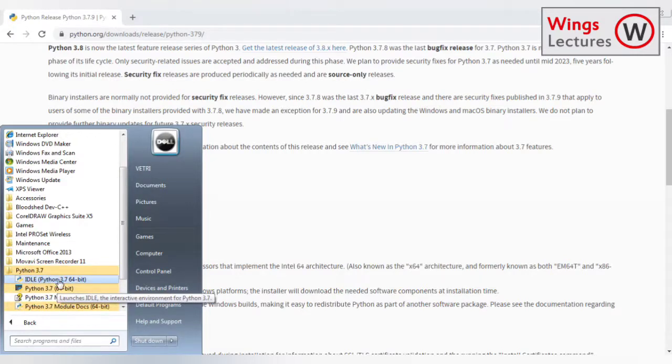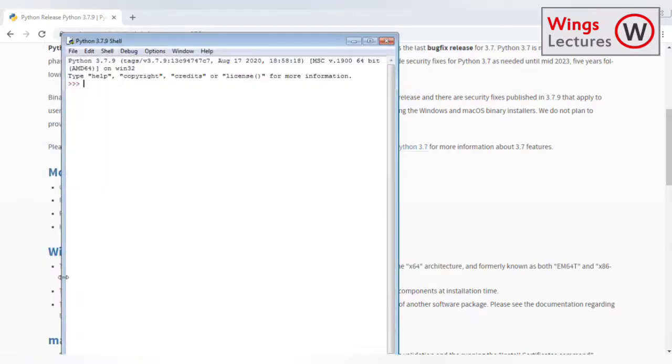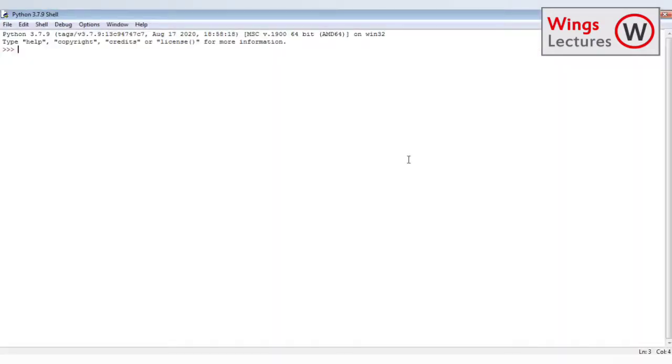IDLE is nothing but an integrated development environment, right? In that we can see a window, which is going to be the working window. We have many IDE platforms, which we will see in coming videos.